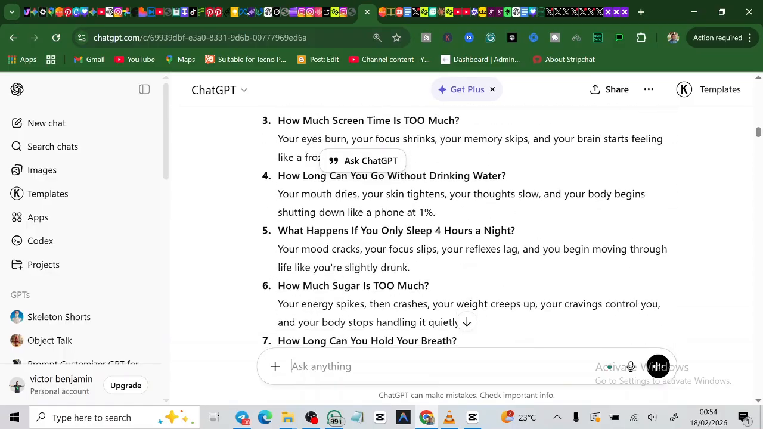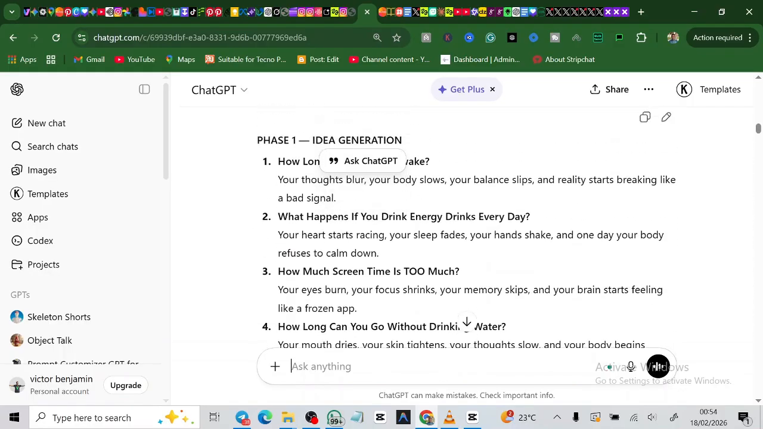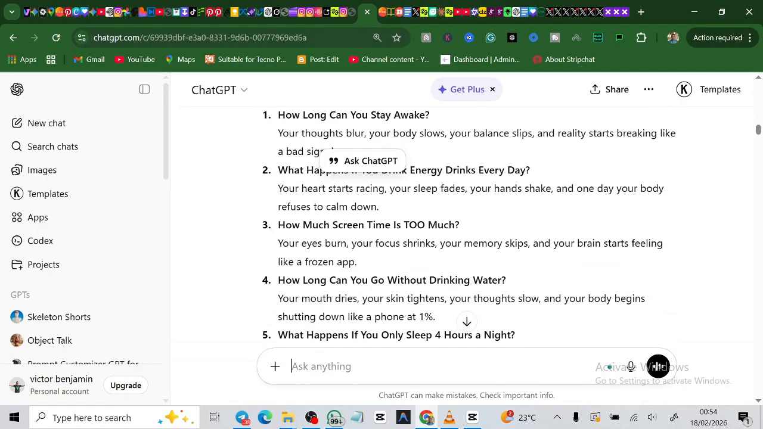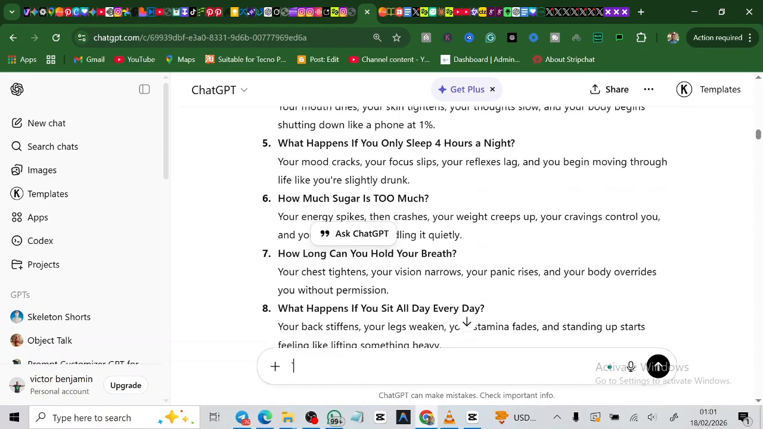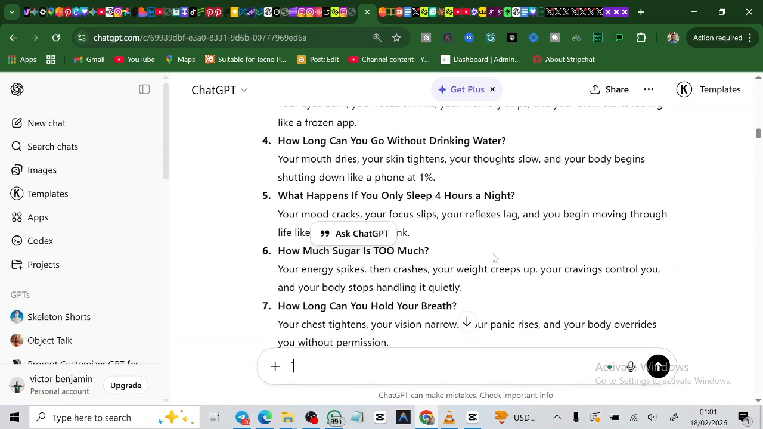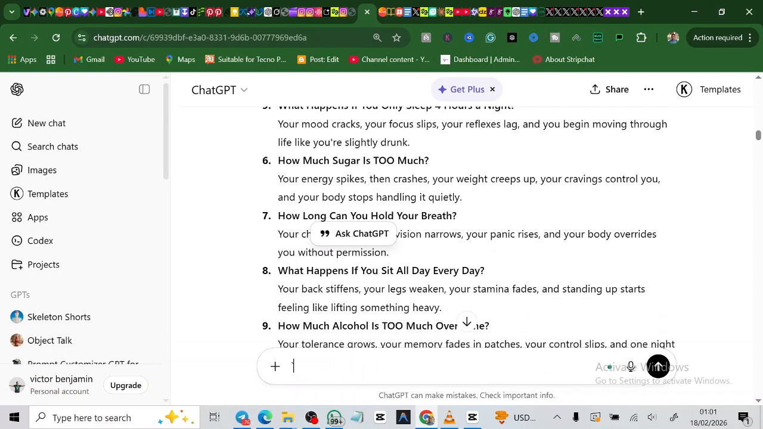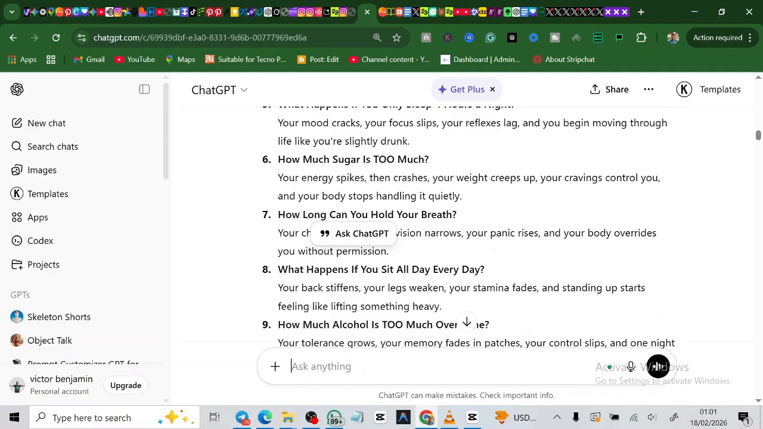You're going to notice that it gives you a series of ideas, a number of ideas that you can use to create your videos on. After it has generated all of these ideas, which are proven to work because they breed curiosity, you select the one you want. Let's say it's 6, how much sugar is too much.